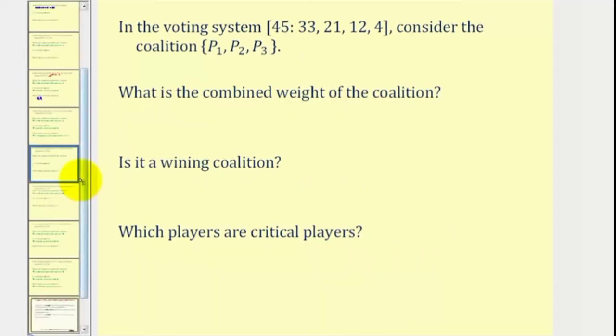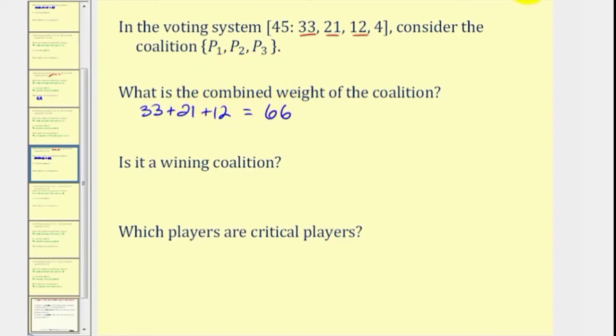Let's take a look at our second example. Here we have a different weighted voting system and a different coalition. Our coalition now is player 1, player 2, and player 3, that have a combined weight of 33, 21 plus 12, and that is equal to 66.